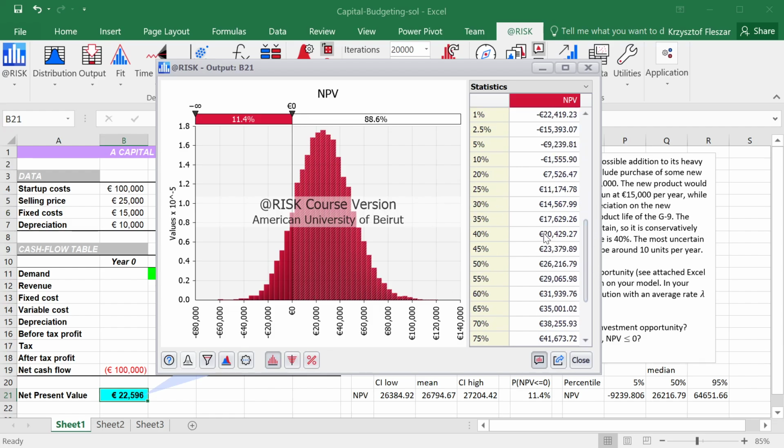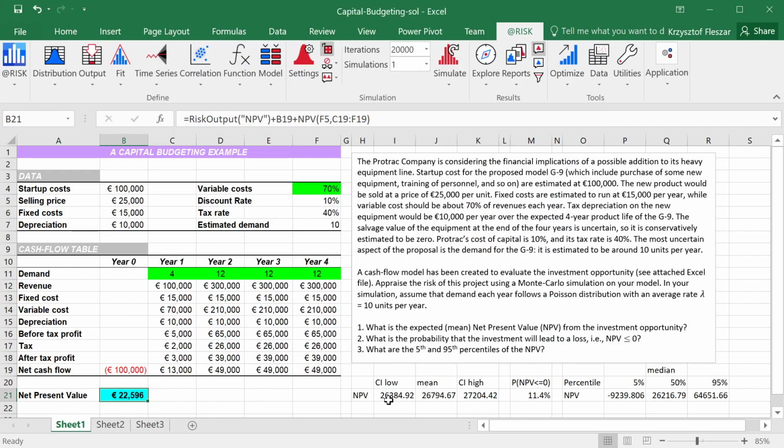So we know something about the risk, but it's still up to the decision maker to make the decision, right? And it all depends on the context. If this is a kind of decision that, let's say, this company keeps investing in many different production lines or equipments, and this is just one out of many decisions. So it is, in other words, a repeated problem.